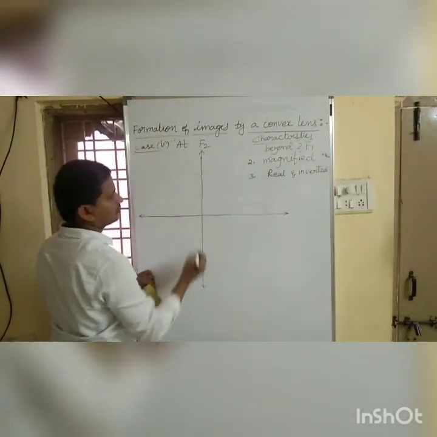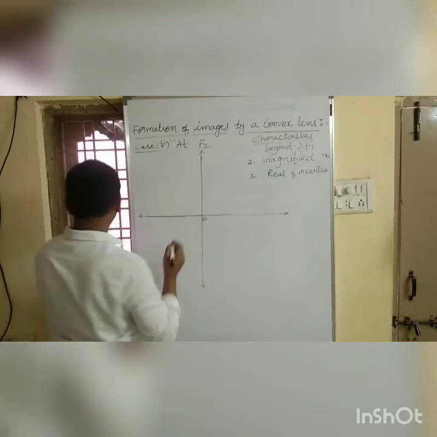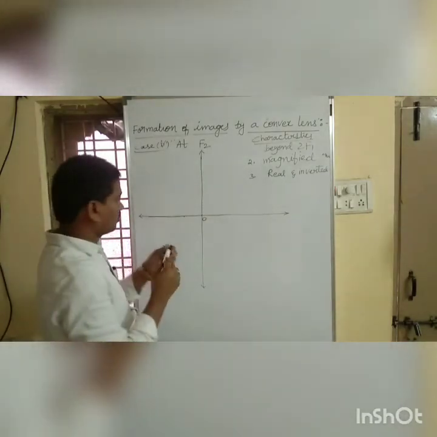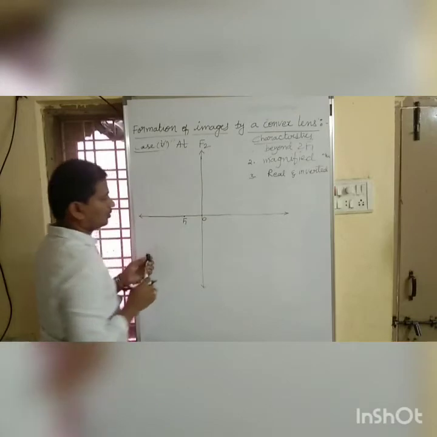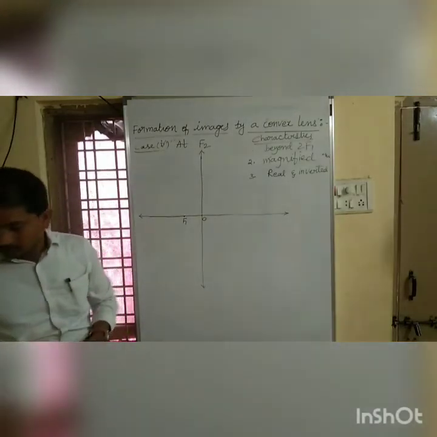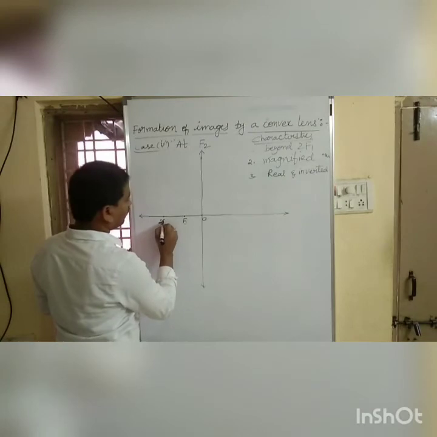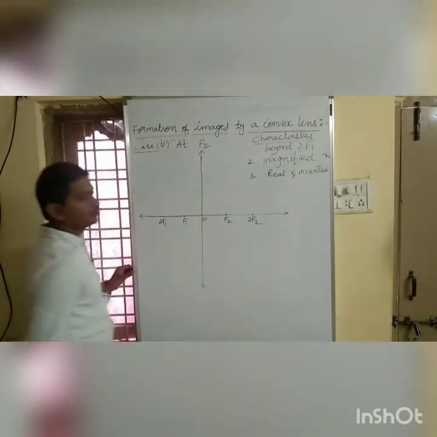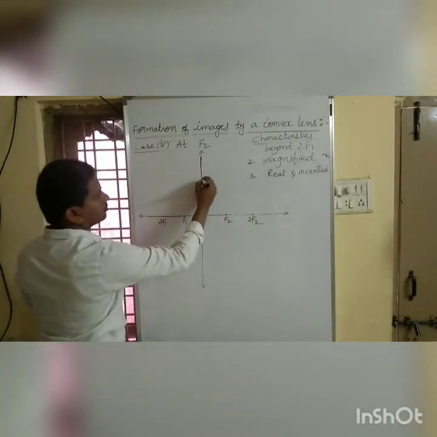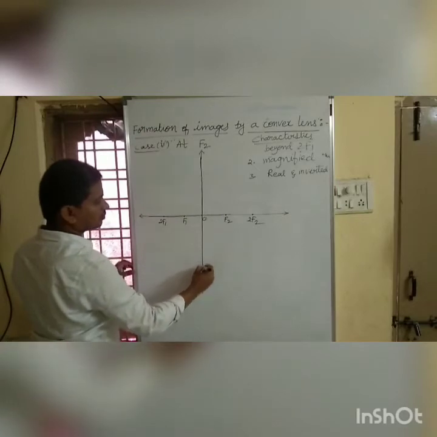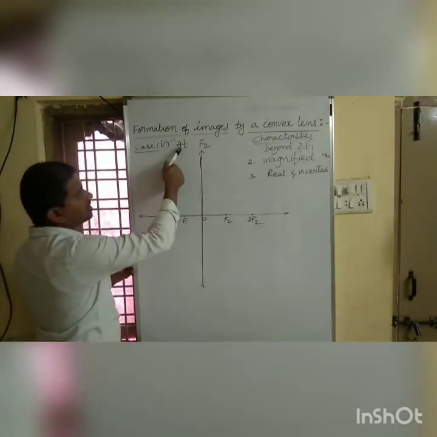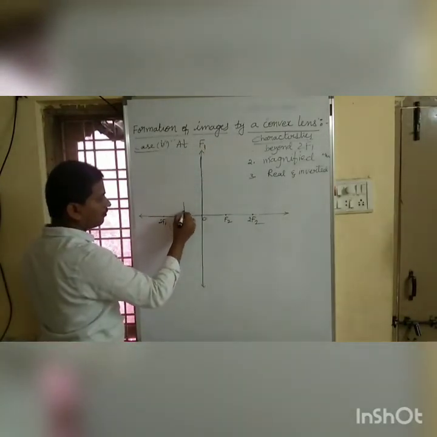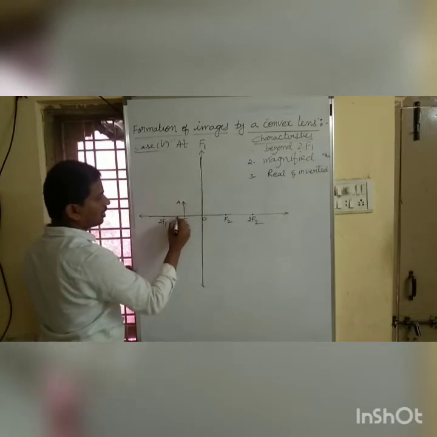This is our optic center, this is our 2f1, f2 and 2f2. Where we are placing an object at f1. Let me place an object at f1. This is our object AB.